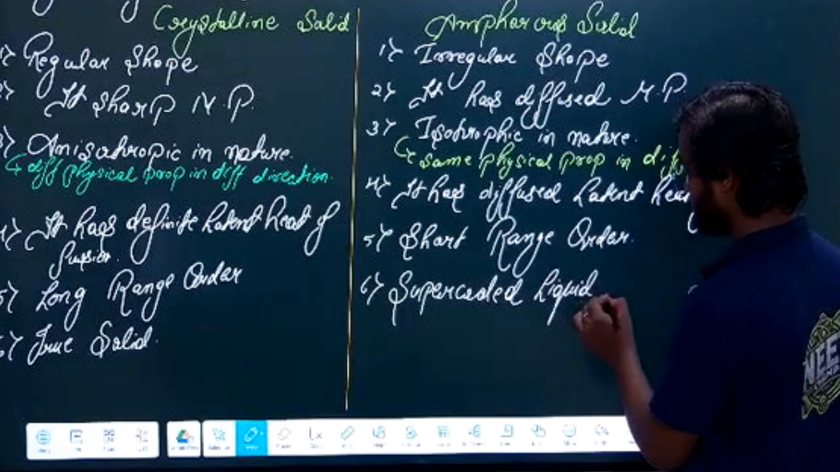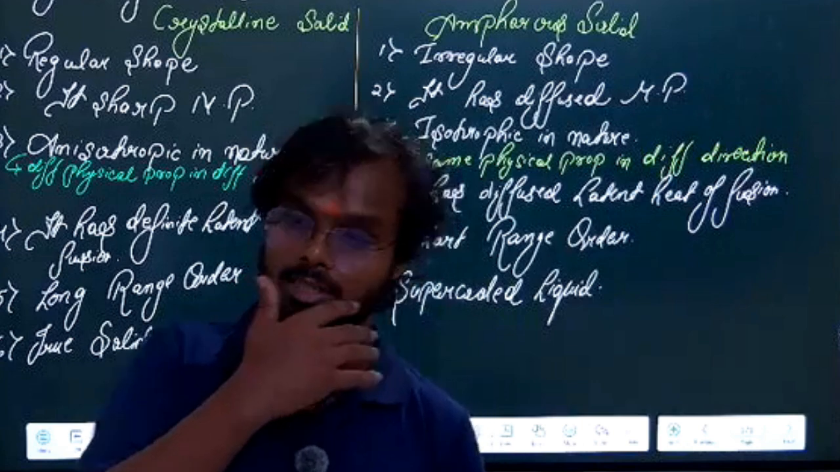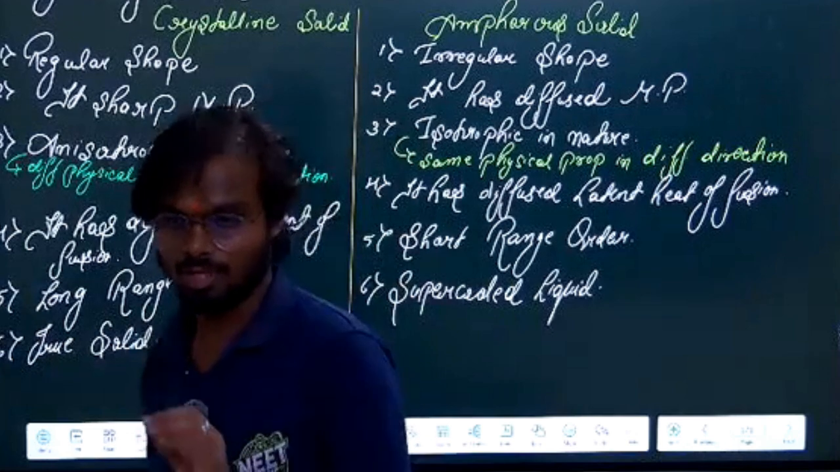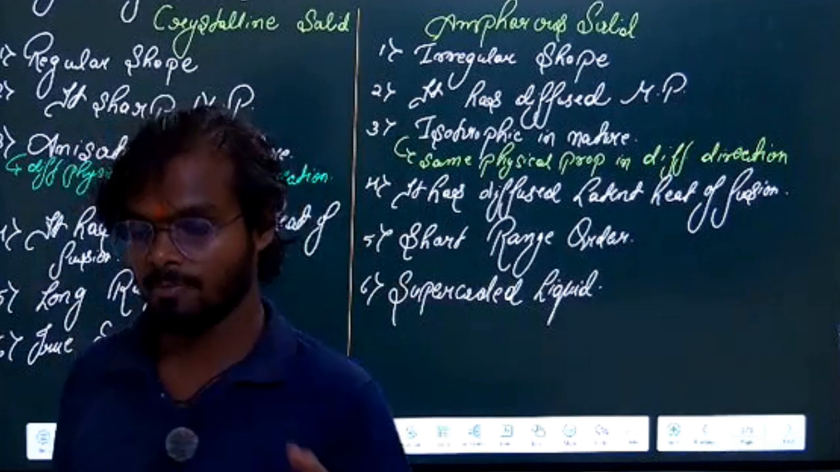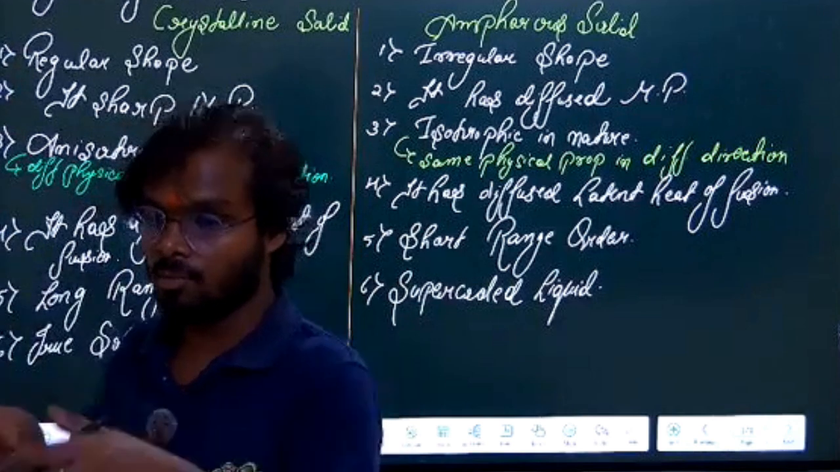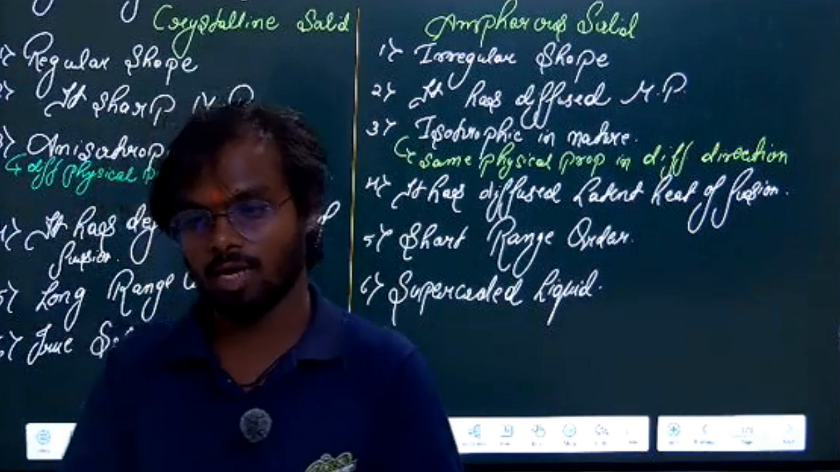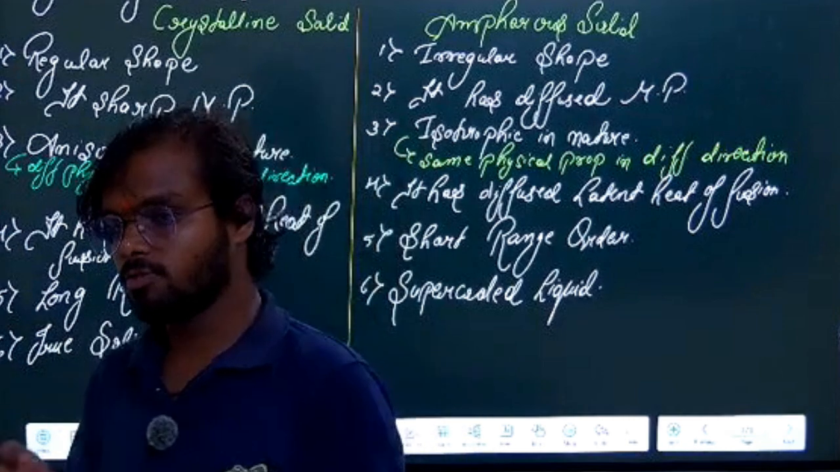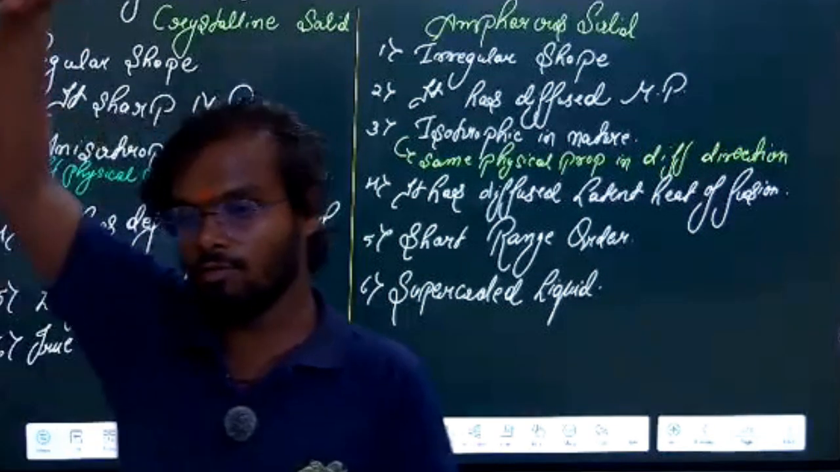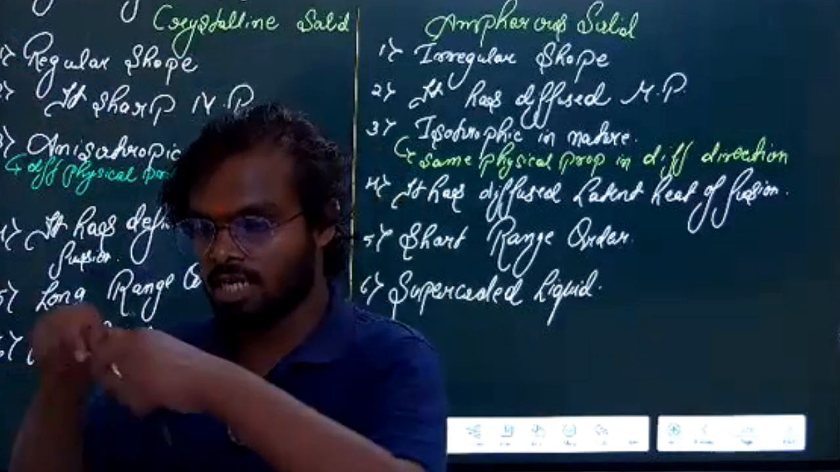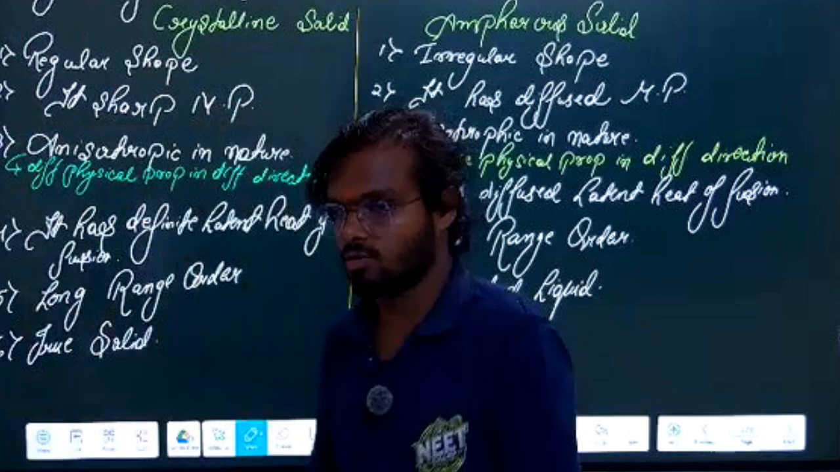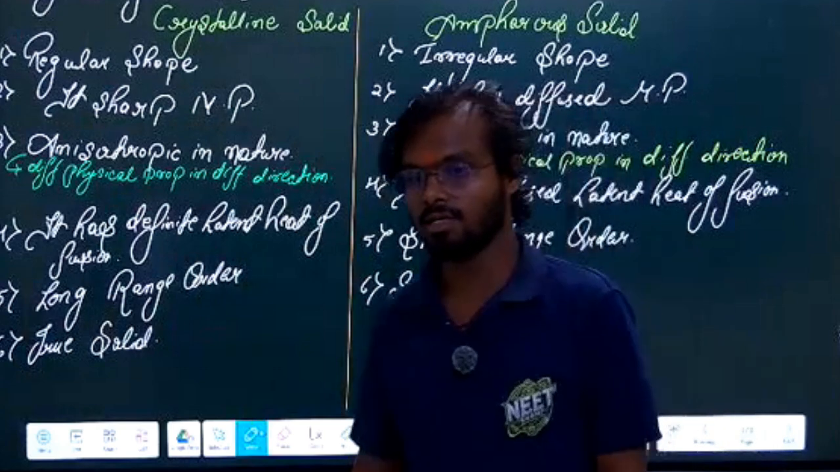Do you know why it is called a super cooled liquid? Just go to any old building which is more than 100 years old, and look at their glass. You will see that the glass is thin at the upper end and thicker at the bottom. Why? Because it is an amorphous solid. An amorphous solid basically has a liquid property. So over those many years, it flows like a liquid and comes down. That is why it becomes thicker at the bottom and thinner at the upper side. So glass is one of the examples of an amorphous solid.